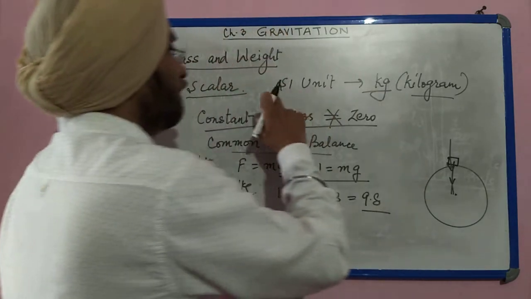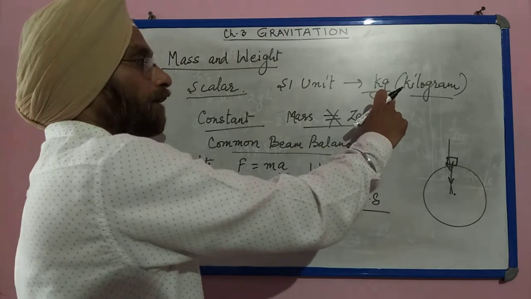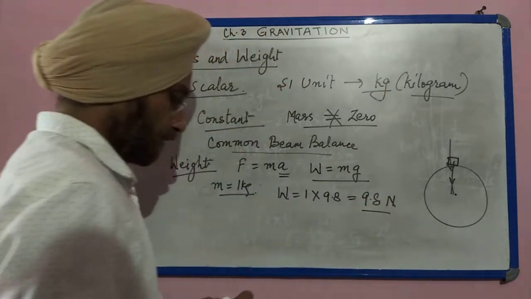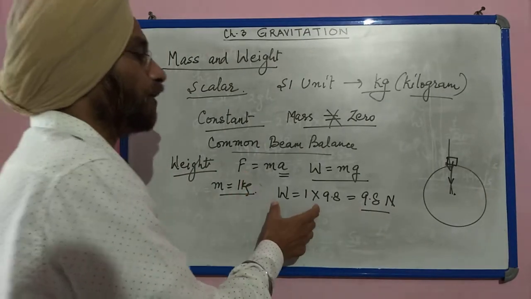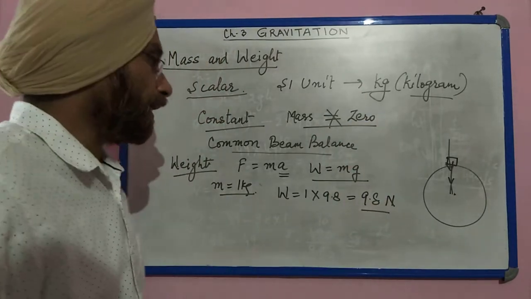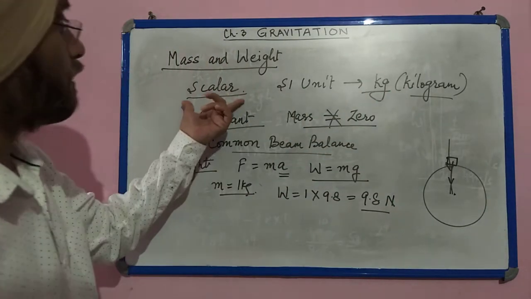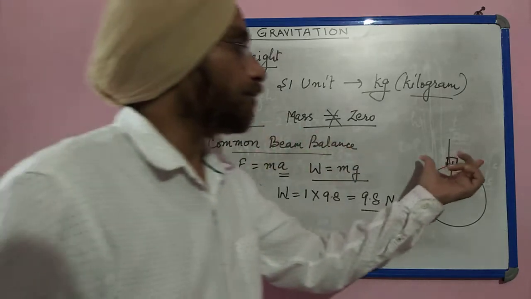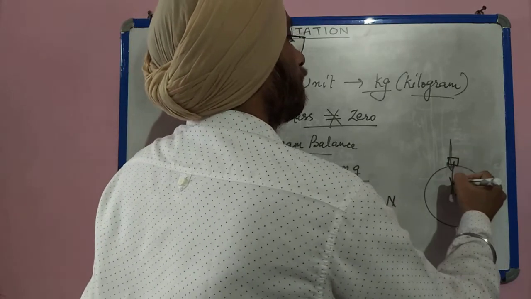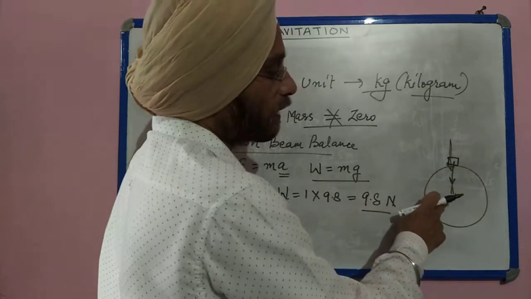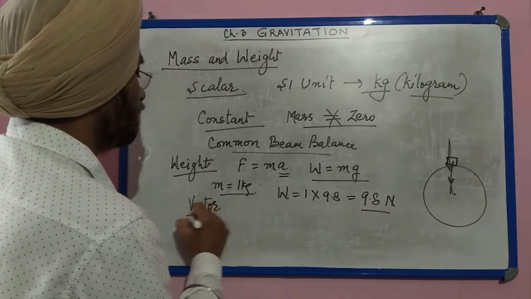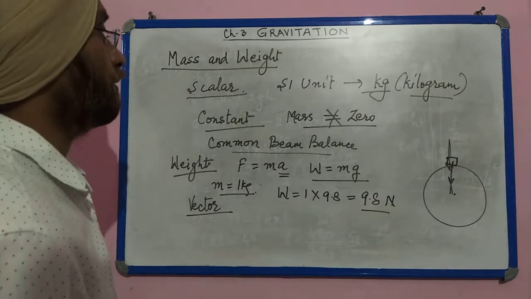Now the SI unit of mass is kilogram. Here the SI unit of weight is Newton, because it is equal to force. So weight is measured in Newton and mass in kilogram. And since we have studied mass is a scalar quantity, weight is a vector quantity, because the force of gravitation acts towards the center of the earth. So it has direction as well as magnitude.